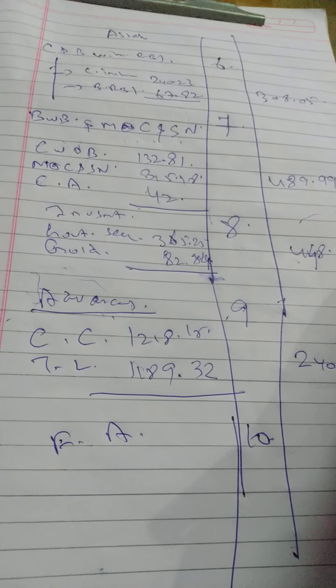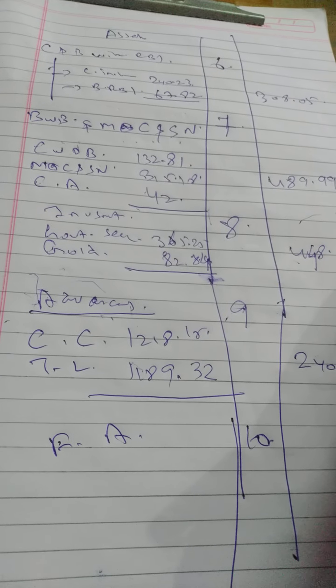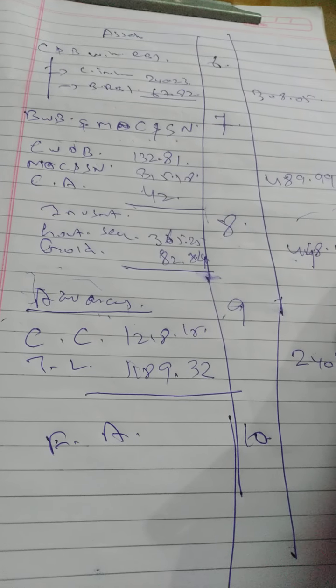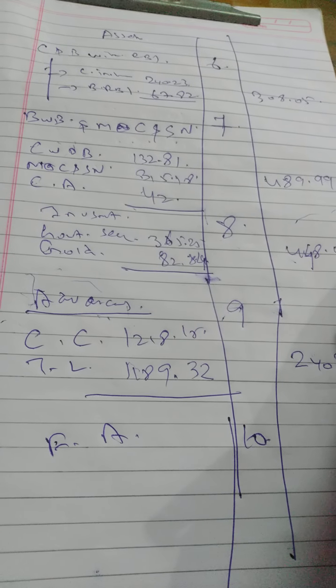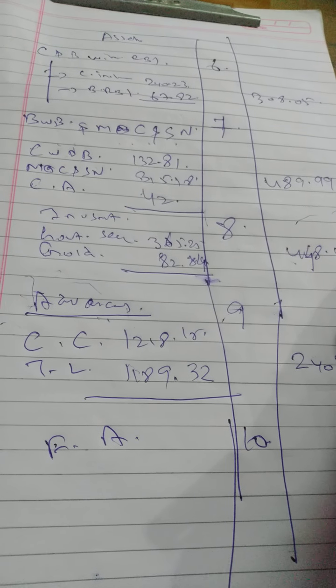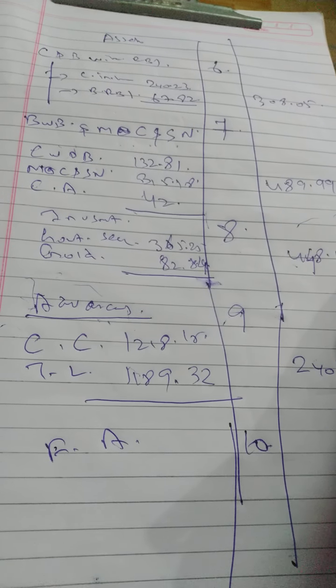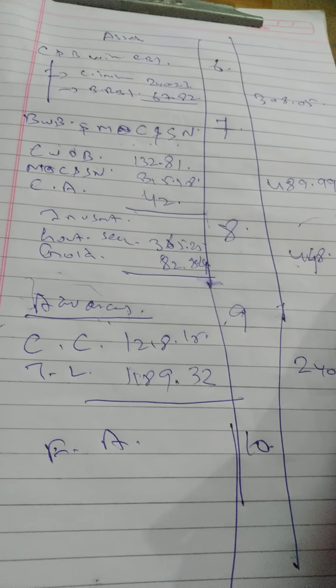And also in P&L account they have given as before appropriation. Before appropriation means what? Before appropriation means after reducing the expenses from income, income minus expenses equal to net profit for the year. Okay, that is the before appropriation figure.